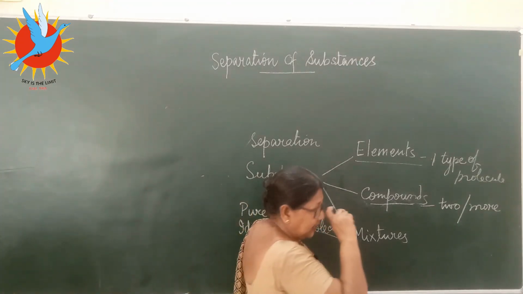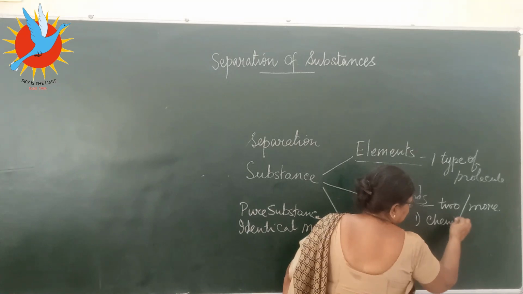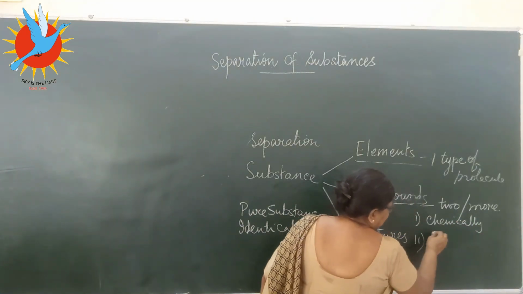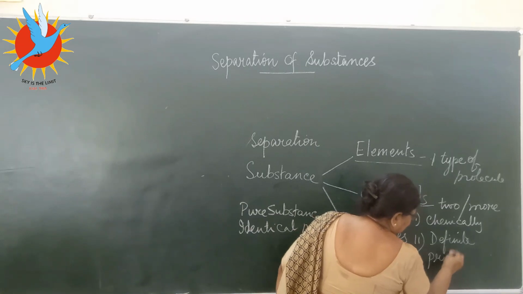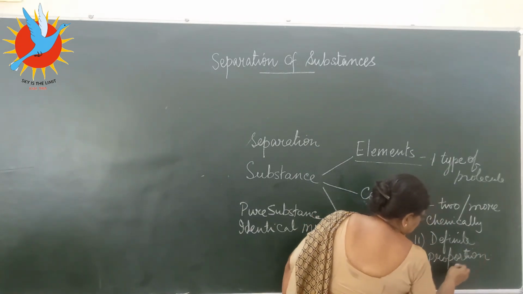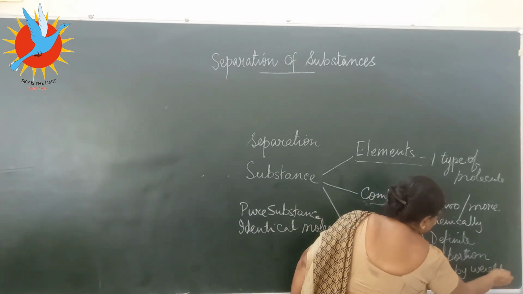They combine chemically and, very important point, in definite proportion by weight.